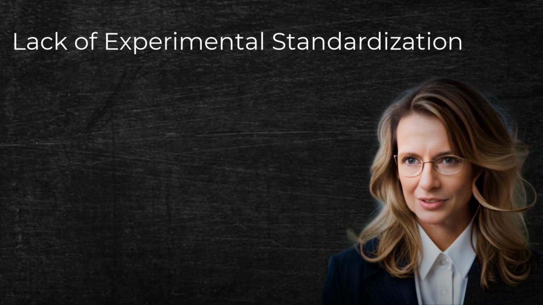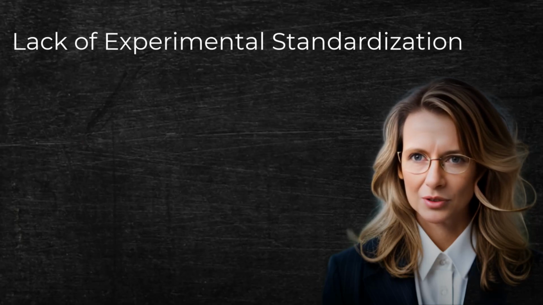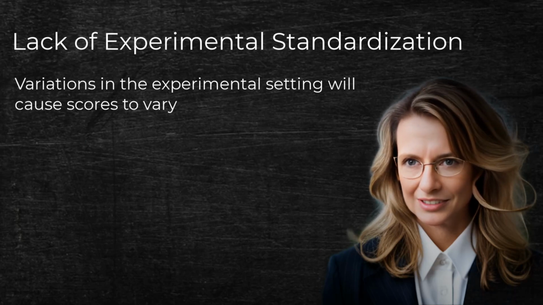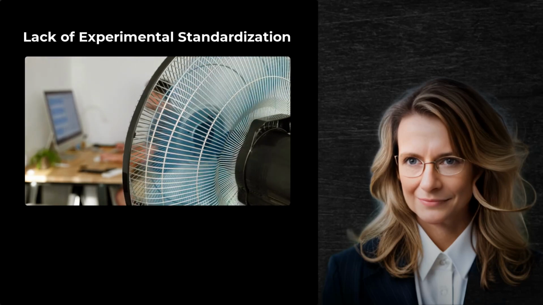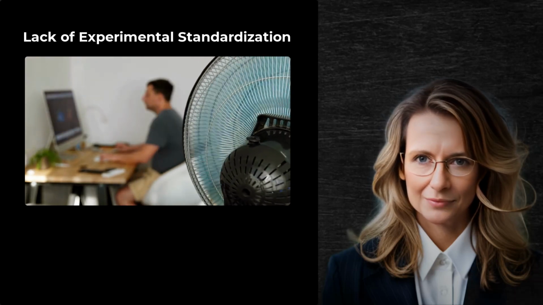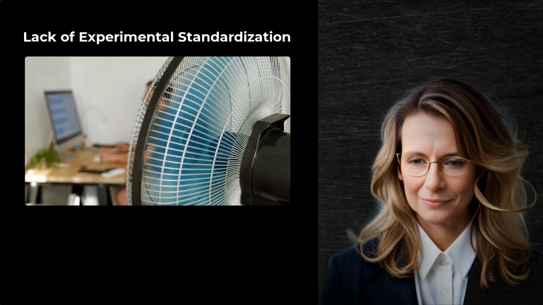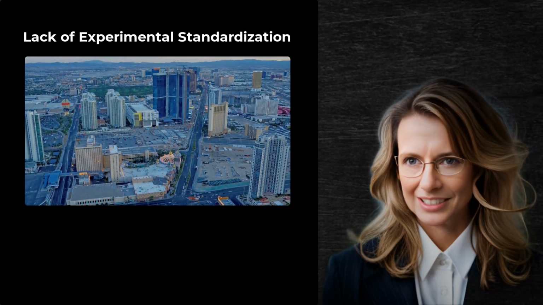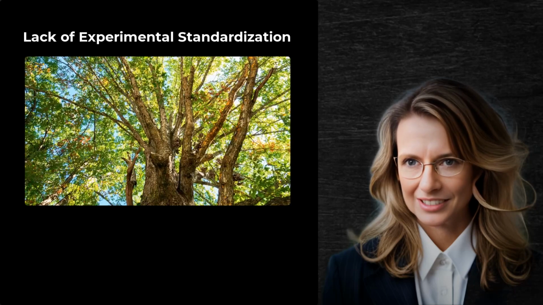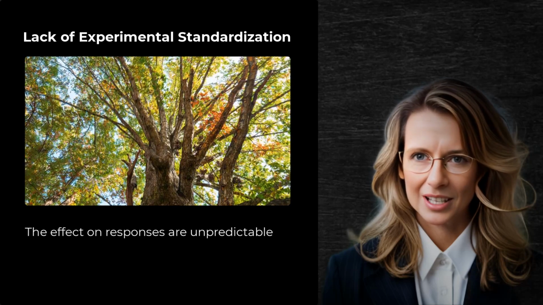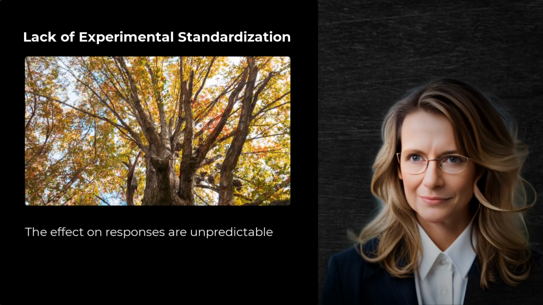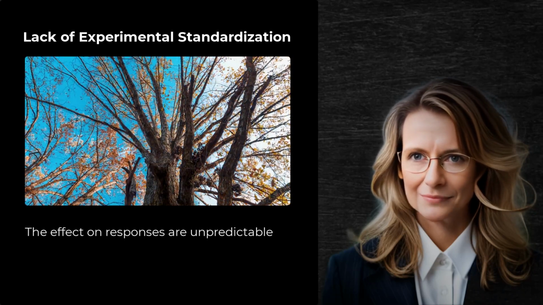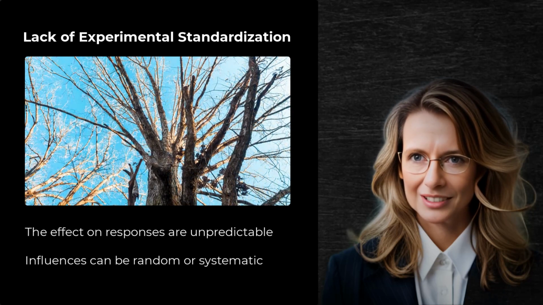3. Lack of experimental standardization. There will always be variations in the experimental setting that can unintentionally cause scores to vary. Perhaps the room in which the experiment is being conducted is hotter on some days than others. This might affect people's responses. Data may be collected at different times, on different days, in different places, or even in different seasons. These types of variations in the experimental setting can have unpredictable effects on people's responses to the measurement process. These influences could be either random or systematic.